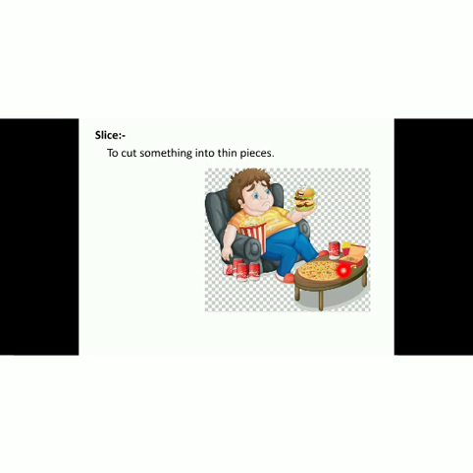into thin pieces. Or another meaning can be that, can you give me a slice of bread, can you give me a slice of pizza. It means that can you give me a single piece of that particular whole food. And the sentence given on page number 28 is, use that sharp knife to slice through the tomatoes. So slice through the tomatoes means to cut that particular tomato into pieces.